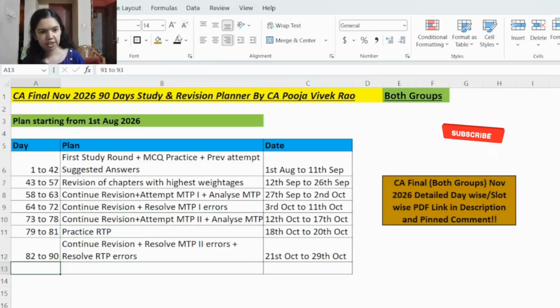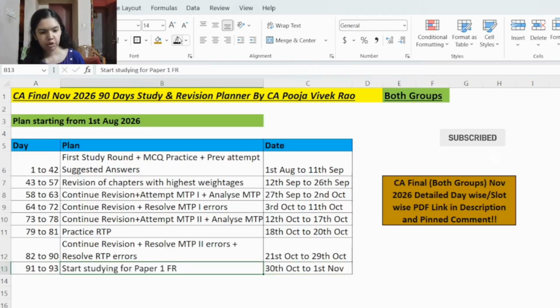And then the last 3 days will be left, day number 91 to 93, that is 30th October to 1st November. Here you will start studying for paper 1 FR. It's always better to start studying early for the first paper, because usually we'll be more stressed for the first paper, right? If the first paper goes well, it will build confidence for the other papers, and also it will create a positive effect for us to give the other papers as well.